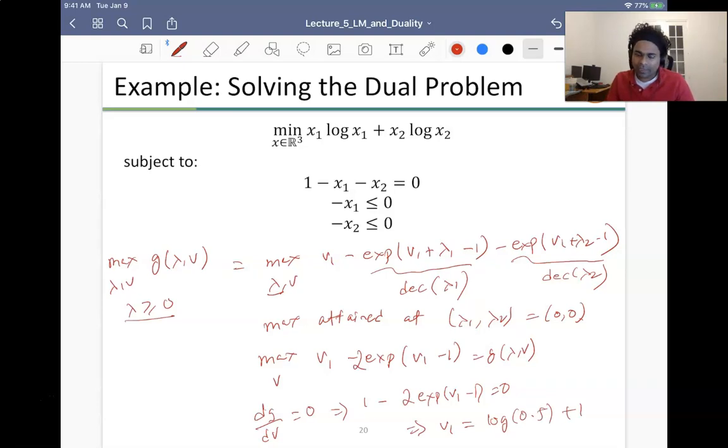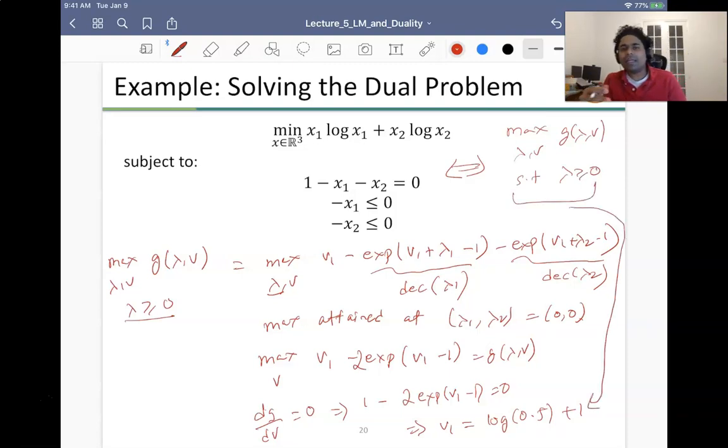So basically we saw that we can put together the dual over here, which is max over lambda, nu of g of lambda, nu, subject to lambda greater than or equal to 0, and the dual problem could be solved easily, right? So this is an example of a case where it's not that straightforward to solve the primal problem, but I convert it to a dual problem, and I can solve the dual problem.